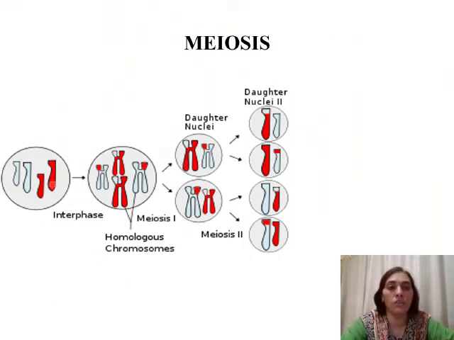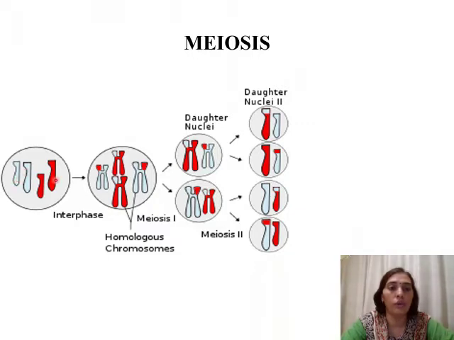What meiosis was: we have a diploid parent cell, and it undergoes meiosis 1, during which we find that the genetic material increases, crossing over takes place, and it gives rise to 2 cells. These 2 cells undergo meiosis 2, and in turn they give rise to 4 haploid cells. Now these haploid cells contain half the number of chromosomes as compared to the parent cell.